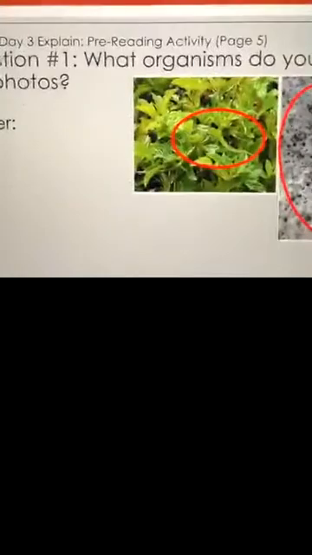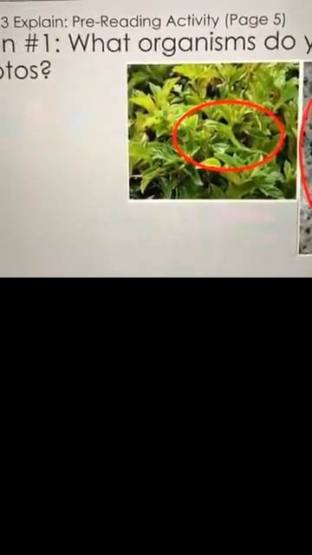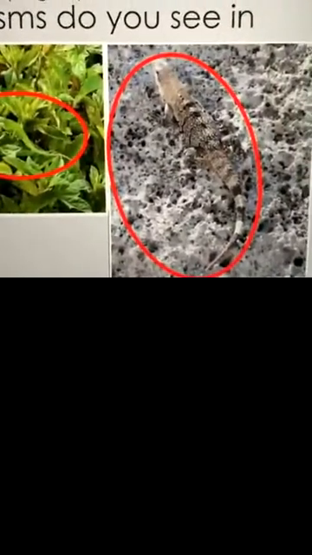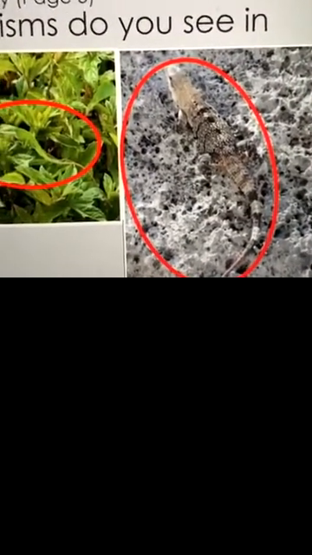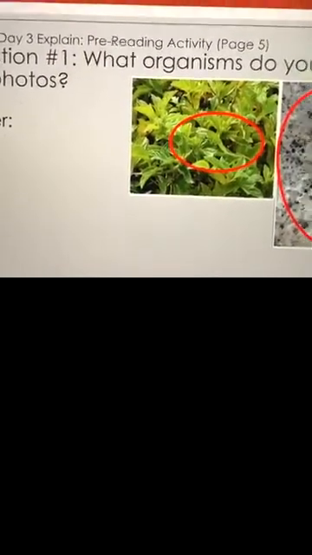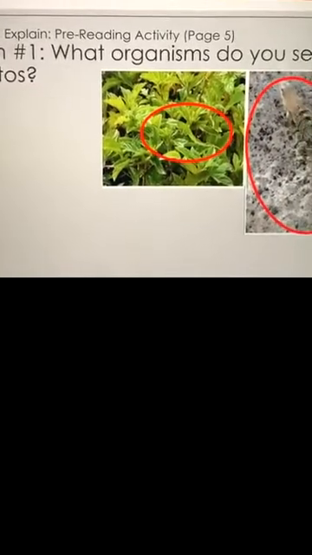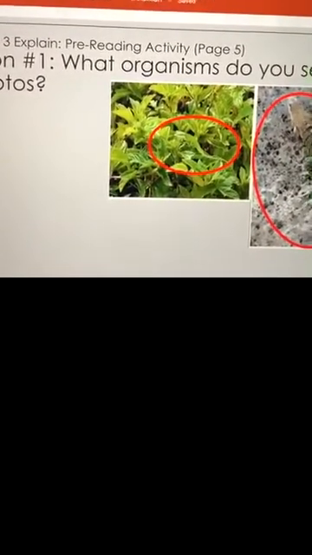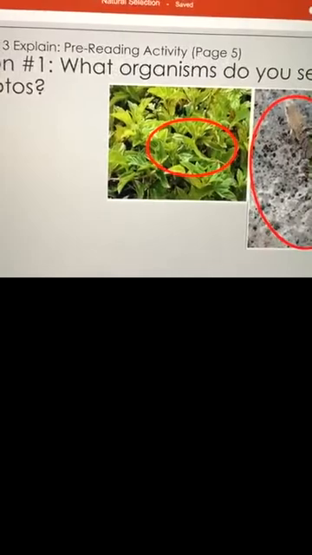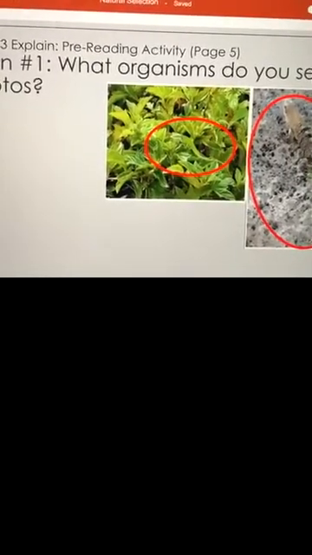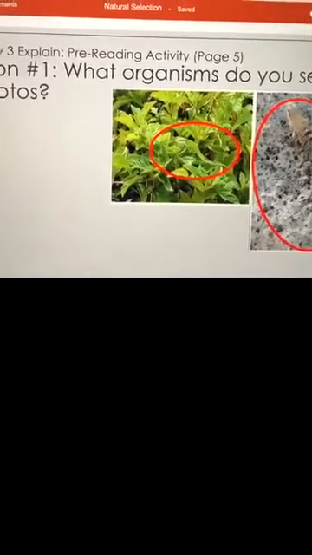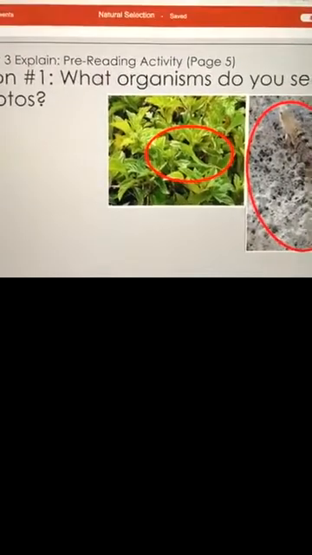But for question 1, you should have that you see a lizard sitting on a branch and you see a lizard, and again, I'm not sure if that's rock or sand. You can put either, it's fine. So for the pre-reading activity, question 1, you should have, I see lizards on a branch and in sand, or I see lizards on a branch and in a rock. It's up to you. You see lizards camouflaging. Thank you, Darren. Elizabeth, you see lizards. Qualique sees lizards. Marquette put camouflaging. All right, great job. Again, details are helpful.